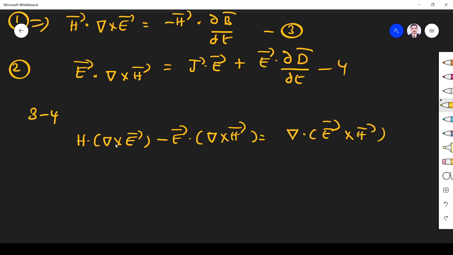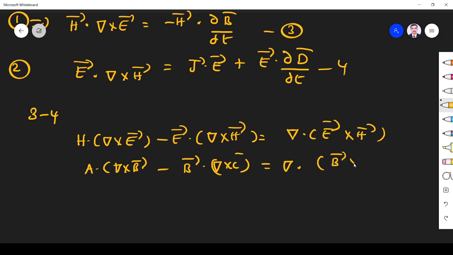So A dot del cross B minus B dot del cross A is equal to del dot B cross A. That's the formula, right? So we use the same formula. This identity we use.